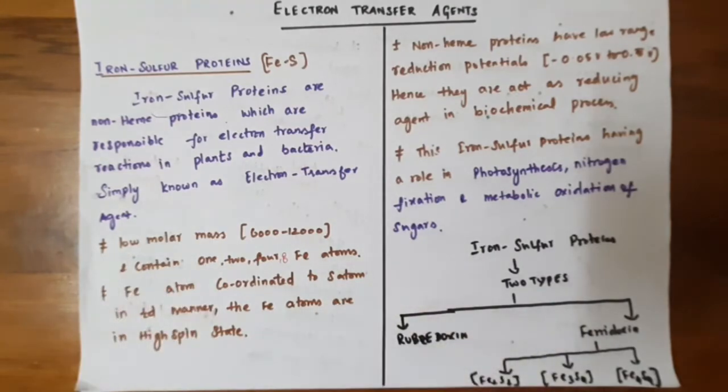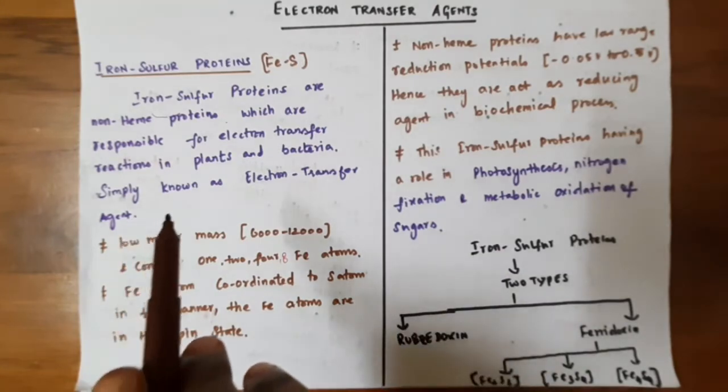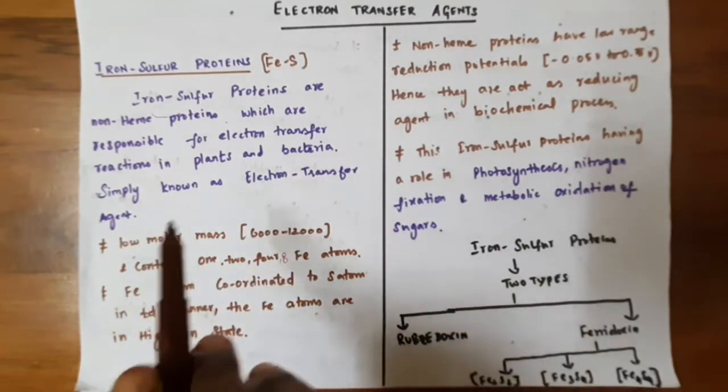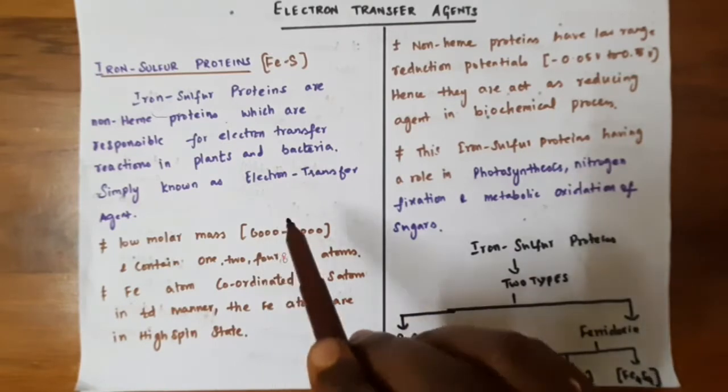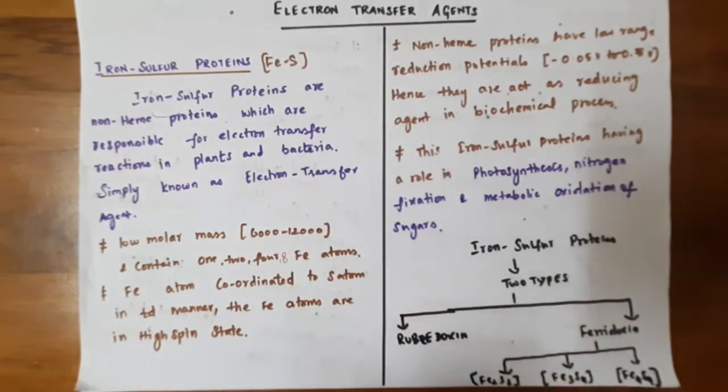So these FeS proteins are categorized as non-heme proteins. In biological systems there are two categories, heme proteins and non-heme proteins. Heme proteins contain the major prosthetic group called the heme group. Non-heme proteins do not contain it. So the iron sulfur proteins come under non-heme proteins. These non-heme proteins are responsible for several electron transfer reactions in plants and bacteria, and to be precise, they are simply called electron transfer agents in biochemical processes.